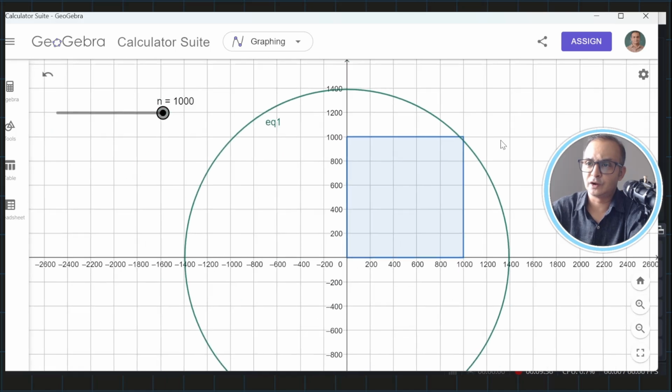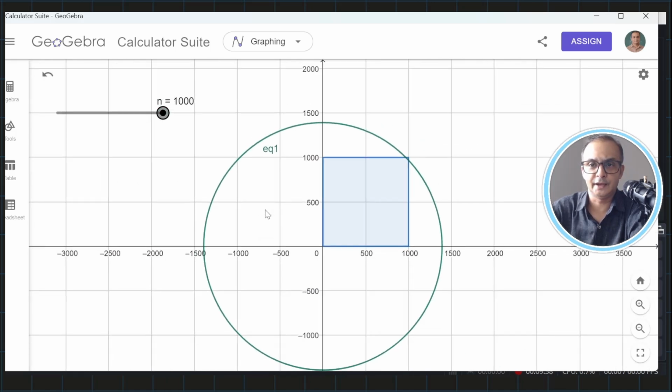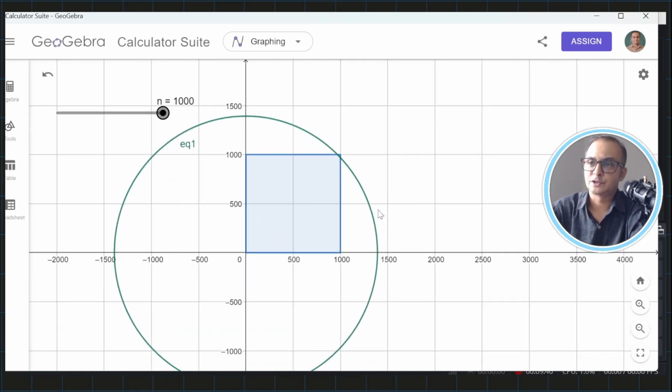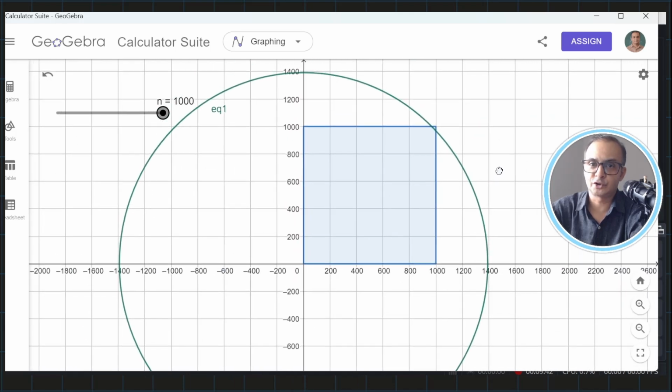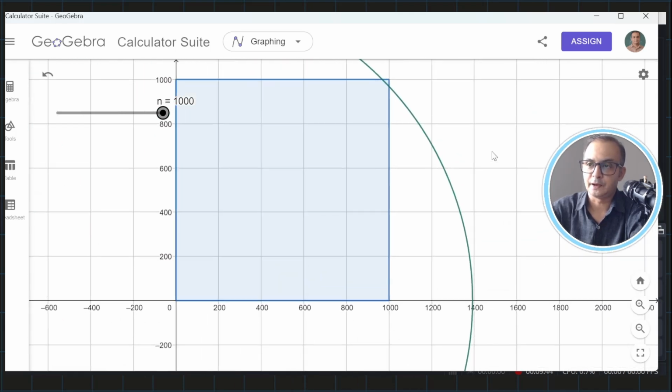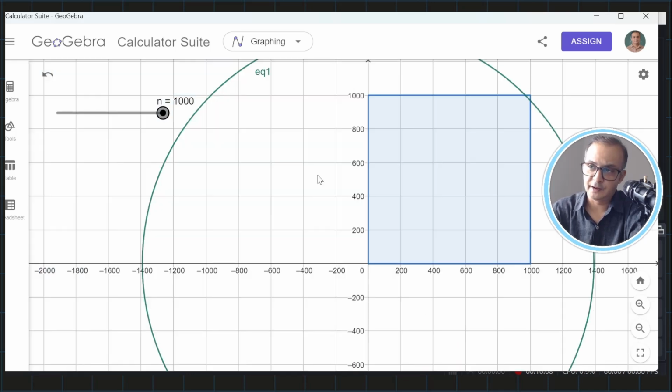So this is the whole thing I wanted to show you by exploring this question. And this question is actually not so difficult to understand in the first place, but it is worth understanding how the whole thing is happening.